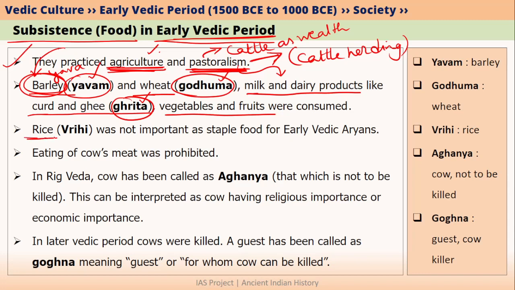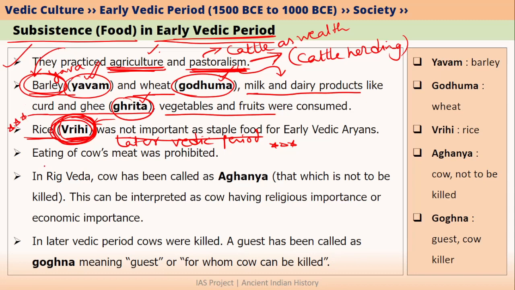These people also cultivated rice. However, rice was not important as a staple food for early Vedic Aryans. Rice became a staple food only during the later Vedic period. This is very important from the point of view of prelims. Rice was called vrihi. So in the Vedas, it was written that if you want to offer sacrifice to the god, then offer vrihi. Vrihi was considered much superior compared to goduma and yavam in the case of offerings to the god. So we can say that rice or vrihi was considered more sacred compared to barley or wheat.